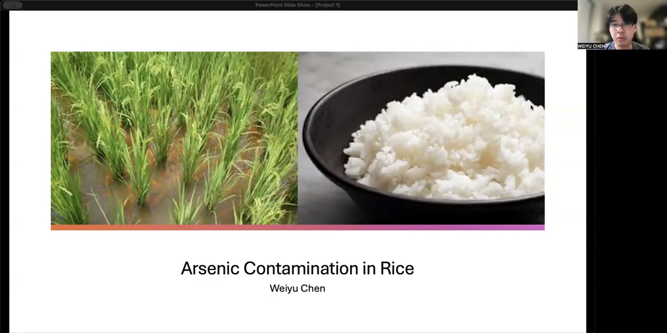Today, we are exploring a health issue that affects communities around the world: arsenic contamination in rice. Rice is a staple food for over 3 billion people, but what many don't realize is that it can also contain elevated levels of the toxic element arsenic. This contamination doesn't just affect rice quality and yield, it also has serious implications for human health.